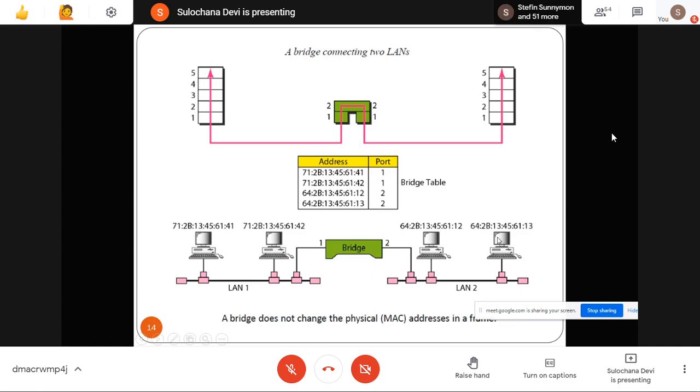Now suppose this fourth machine wants to send something to the first machine. It will send that packet to the bridge. Now the bridge will check the MAC address of this first machine, and since it is connected on this port, it will forward that information to port number 1. It cannot change this MAC address. It can look into this MAC address, find out on which port it is connected, and forward that information there.